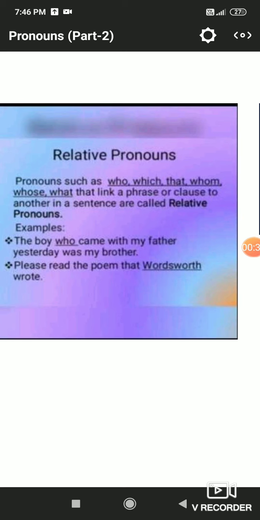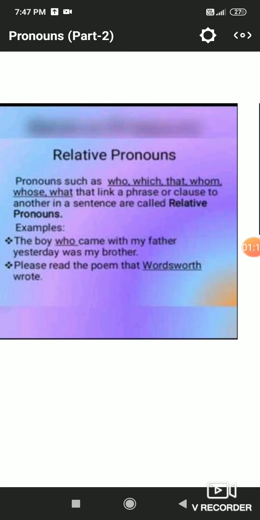Relative here doesn't mean your uncle, aunt, cousin or other relative. Relative here means the pronoun which relates something, where we relate two things or two situations or two subjects or even two sentences. So pronouns such as who, which, that, whom, whose, what, that link a phrase or clause to another in a sentence are called relative pronouns.